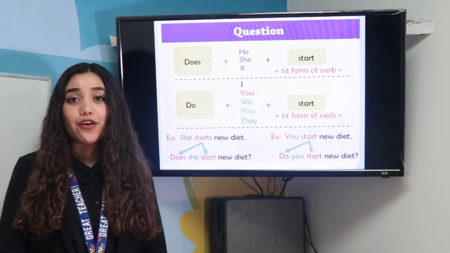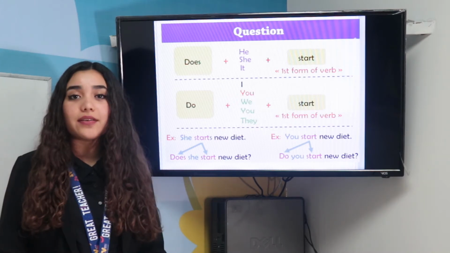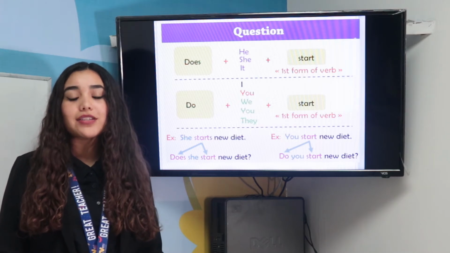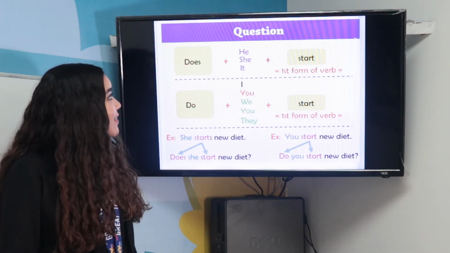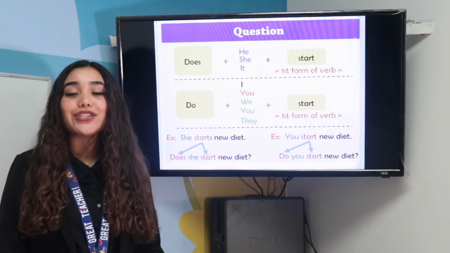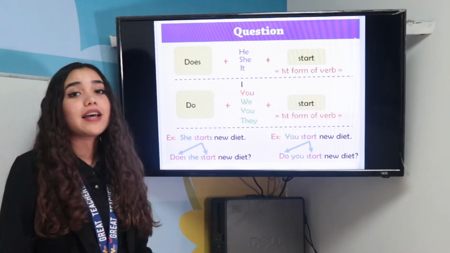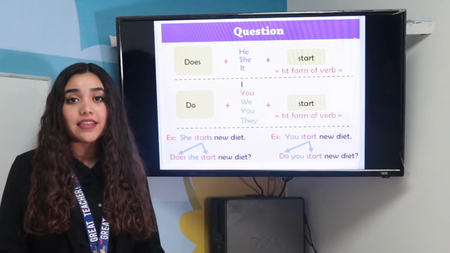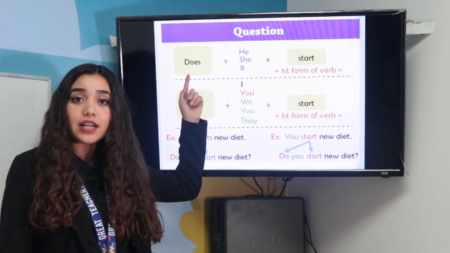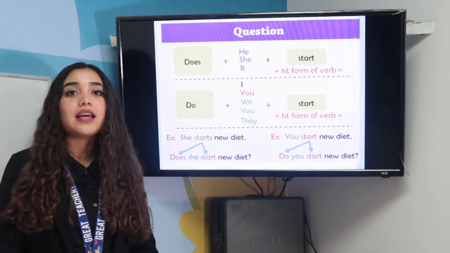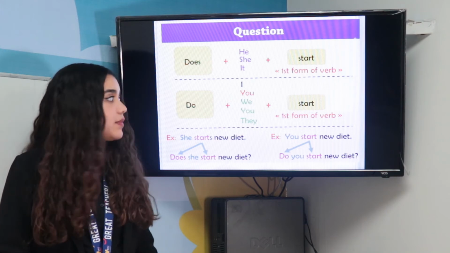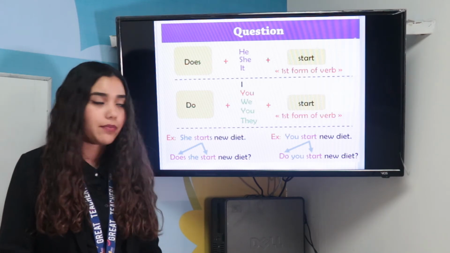And we have the question form. First is the auxiliary, then the subject pronoun, then the verb, plus the complement, plus the question mark. Does plus he, she, or it, plus the verb in base form. Here we are not going to add s at the end because we already have the auxiliary that is for third person. Then do, for I, you, we, they. And we also have the verb.